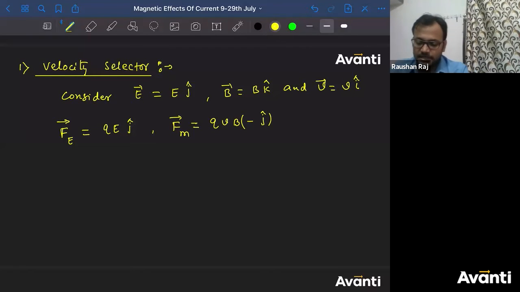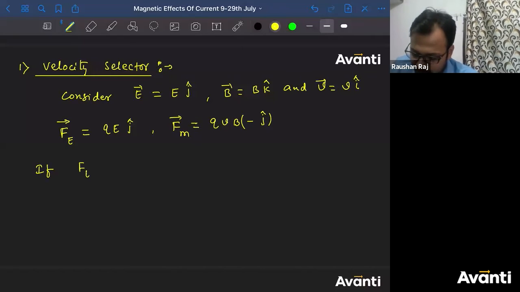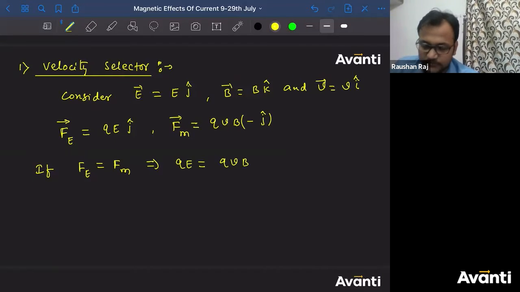Now imagine a condition where Fe is equal to Fm, or in fact I can write qE is equal to qvB.